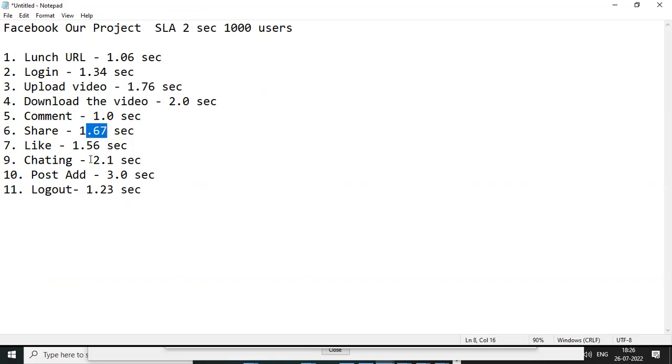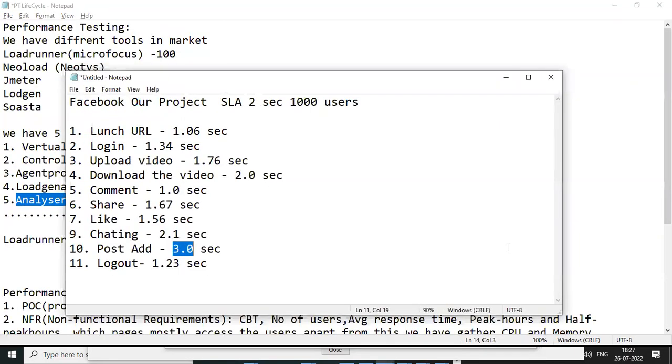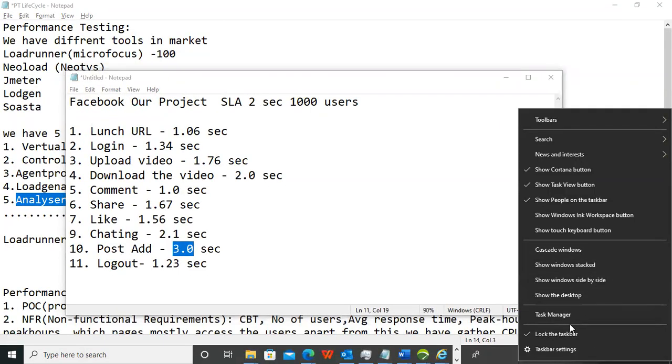You can observe charting took 2.1 seconds, which is more than the SLA. You need to find why the charting transaction took a high response time, and post ad also took 3.0 seconds. Why does it happen, with more response time? Maybe CPU or memory is not sufficient. For example, you can go to the task manager from the CPU memory point of view.